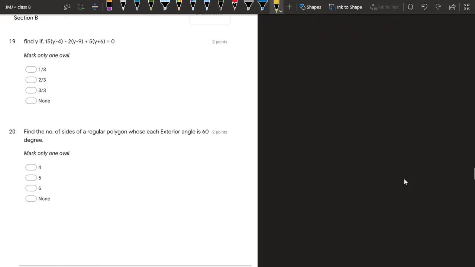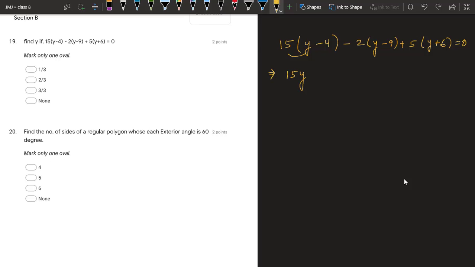Question number 19. Find y. Very simple. You have an equation 15 into (y minus 4) minus 2 into (y minus 9) plus 5 into (y plus 6) is equal to 0. We only need to open the brackets and simplify. 15 into y, 15y, then we have minus sign, 15 fours are 60, minus 2 into y, minus 2y, minus 2 into minus 9, plus 18, 5 into y, 5y, 5 into 6, 30.